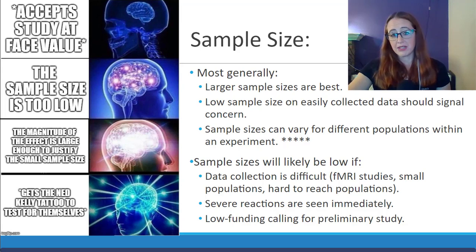The other time that small sample sizes aren't a significant problem, and what this meme here is getting at, is if the effect size is so big that it shows through even in a small sample size. For most medical studies, an n equals 20 would be considered quite small. But if those were terminal cancer patients and suddenly the drug cured 15 of them, that would indicate something really important and special happened and should be paid attention to, even with a small sample size. We're probably going to want a larger sample size before we make any sweeping recommendations about it, but it is a meaningful result.